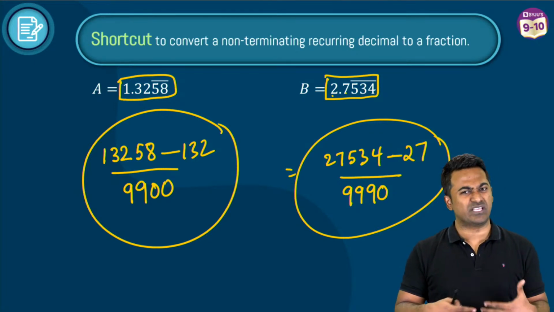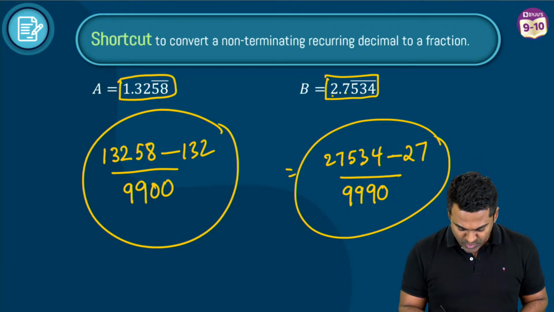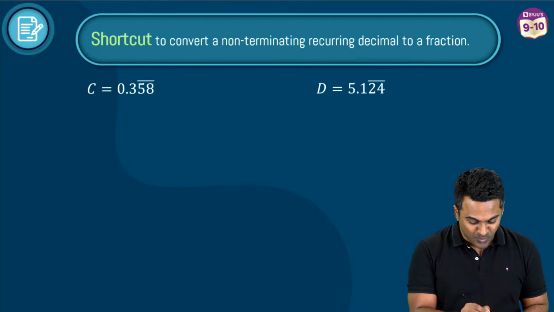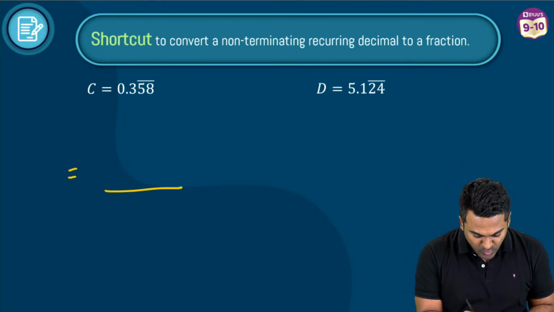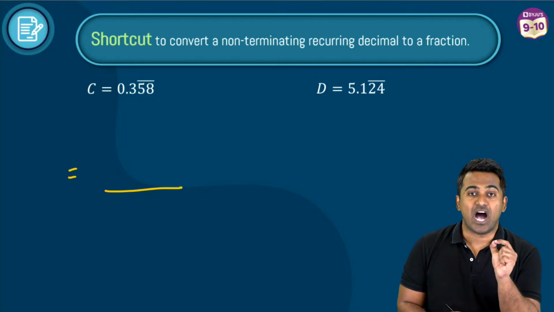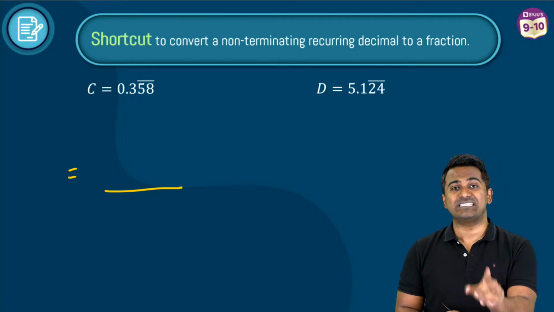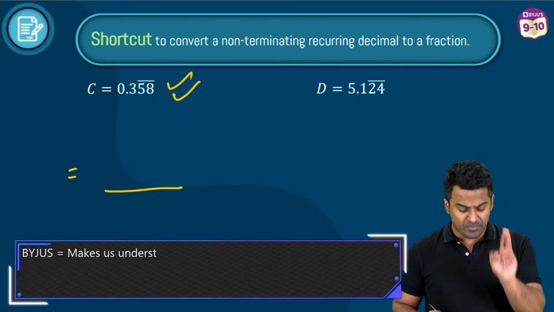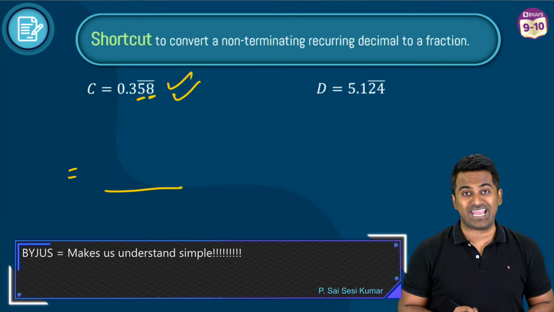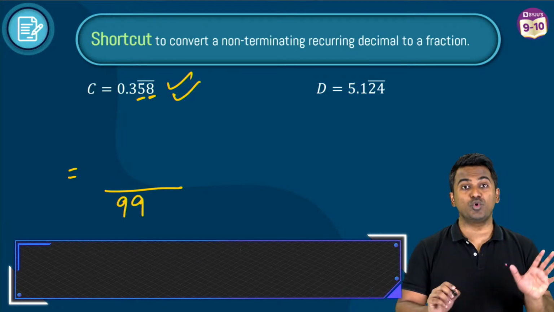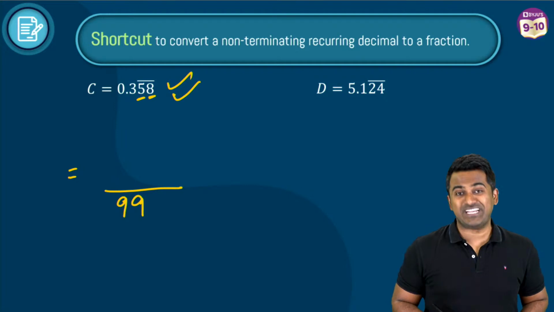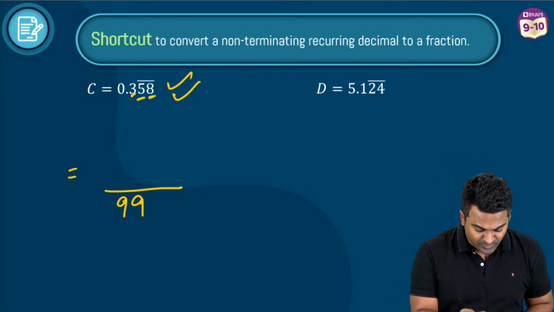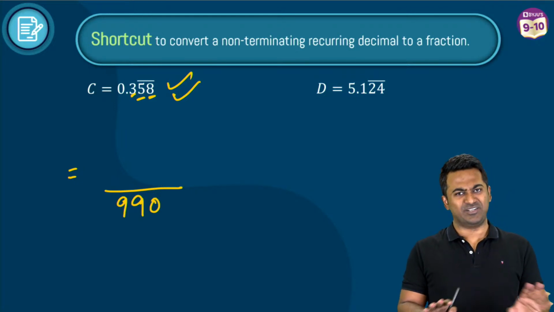If we do 2 more questions, I'm sure you guys will understand this. All right. So come on, let's pick up 2 more problems and then we shall be easily able to crack this open. Okay. So how do we write it? Come on, you guys tell me now. What is the process? After the decimal point, how many digits have a bar? Look at this number here. Tell me how many digits have a bar? 2 digits have a bar, right? What are the digits? 5 and 8. So what am I going to do? I'm going to put 2 9s. Very good. How many digits don't have a bar after the decimal? There's only one digit without a bar. What is that? 3. So I'm going to put 1 0. That's it. Denominator is clear.